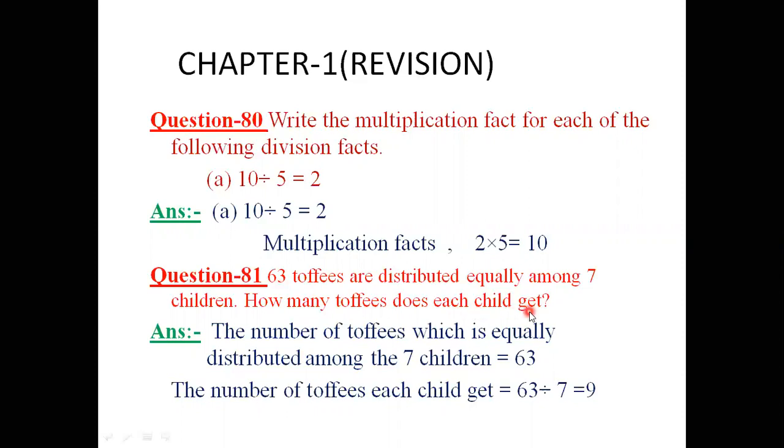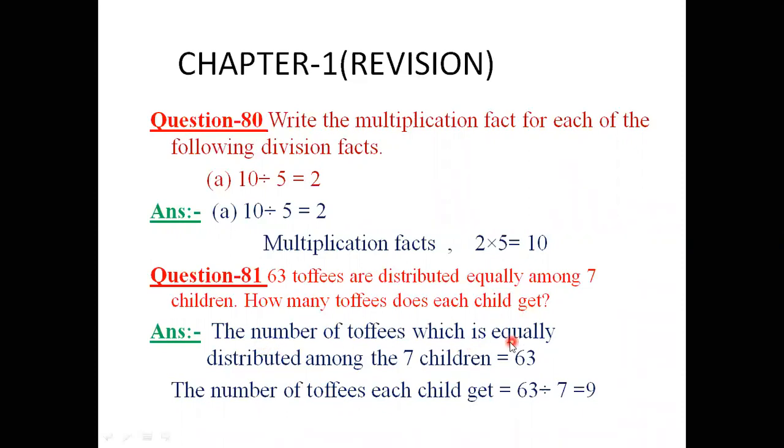It means one child gets, when you know very well that when the value of more than one object is given, and you want to find the value of one object, for this purpose we will divide. Now here the question is division.